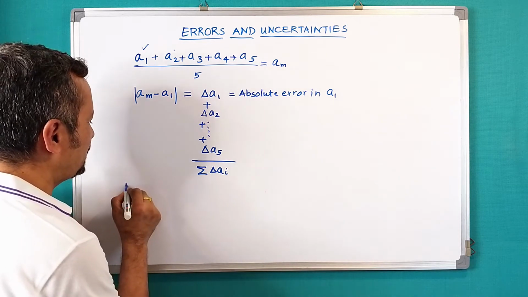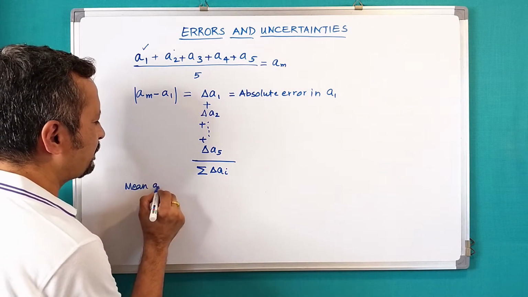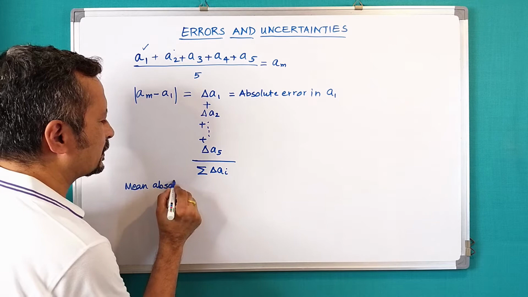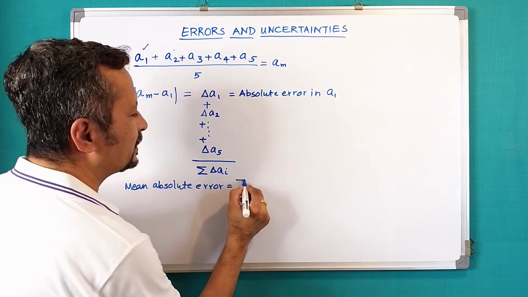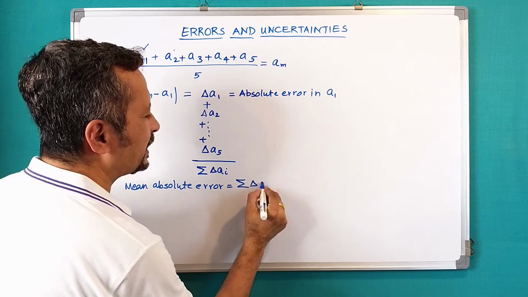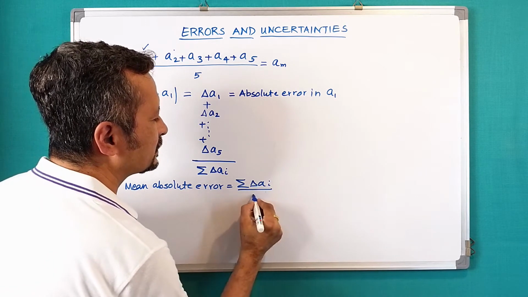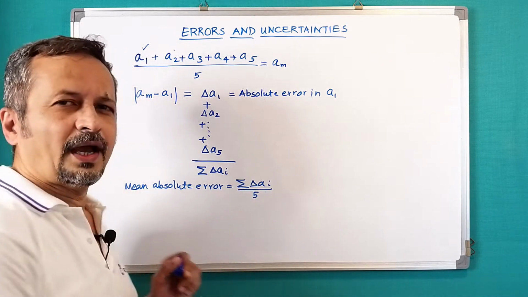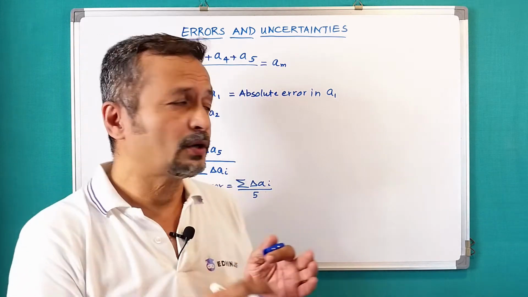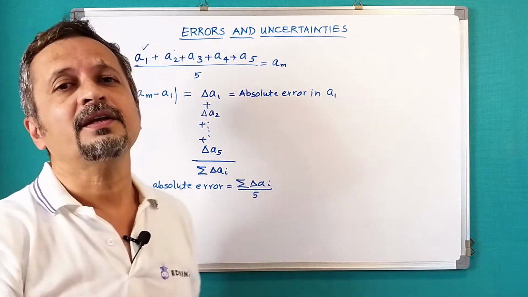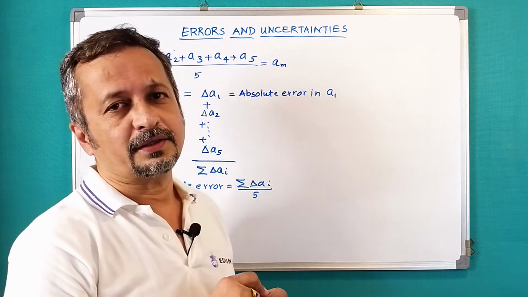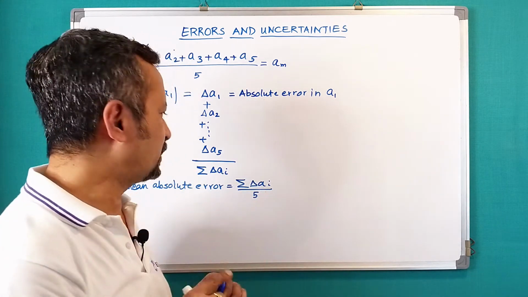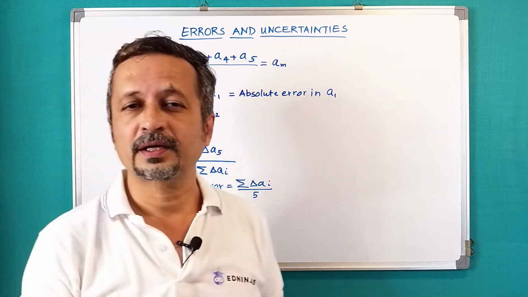So the mean absolute error would be sigma delta AI upon 5. I should be writing n over there, because if n is the number of readings, then this 5 should be replaced by n. But for now I'll keep it simple. This is the mean absolute error.